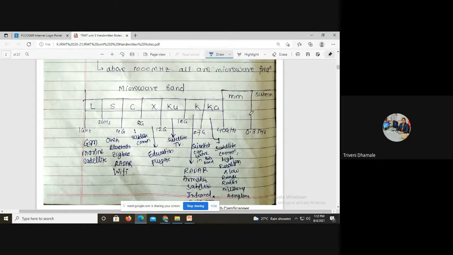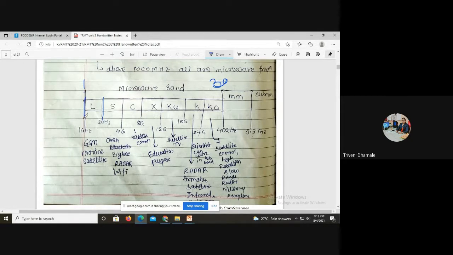In the electromagnetic spectrum, you have seen that bands are named: low frequency, high frequency, very high frequency, so LF, HF, VHF, likewise. Now in the microwave band itself, from 1 to 30 gigahertz, the band is again divided for specific applications.